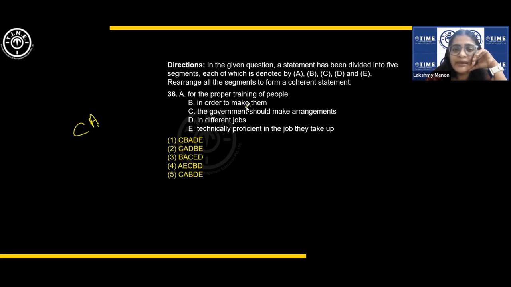In order to make them, is there CAB? Yes. In order to make them in different jobs. That doesn't make sense. So now proper training of people in different jobs. CAD is there? Yes. In different jobs, in order to make them technically proficient in the job they take up. Absolutely, we have got the answer. I used a combination of unscrambling it and looking at the right answer. I'm just showing you techniques.